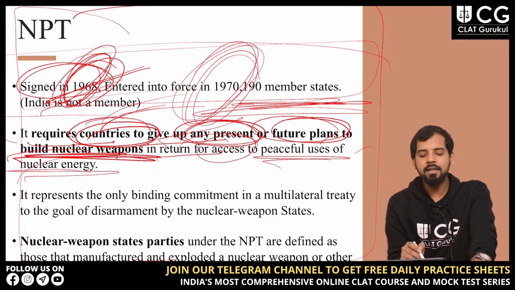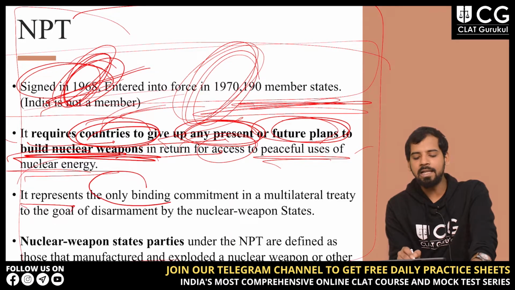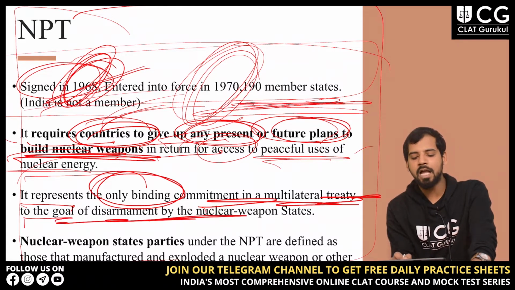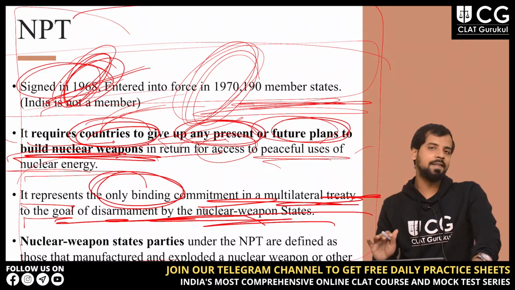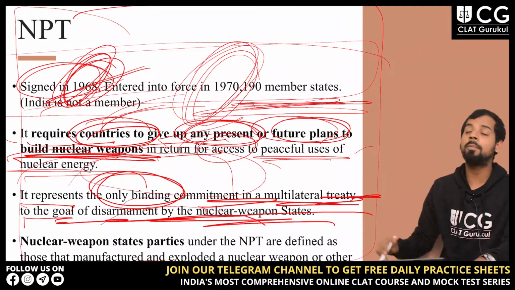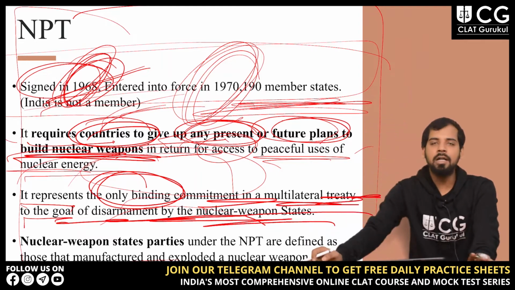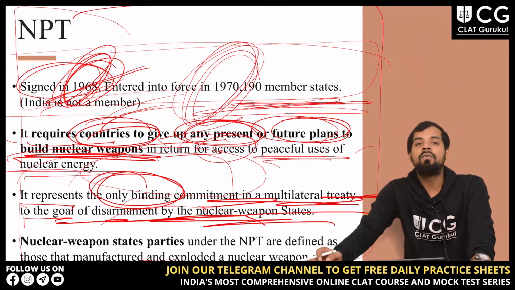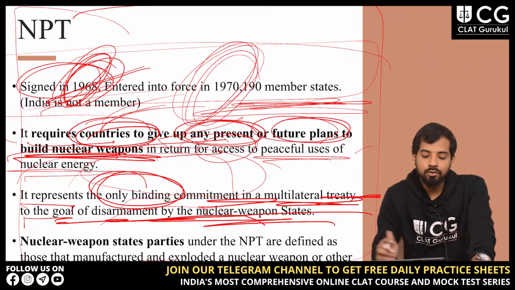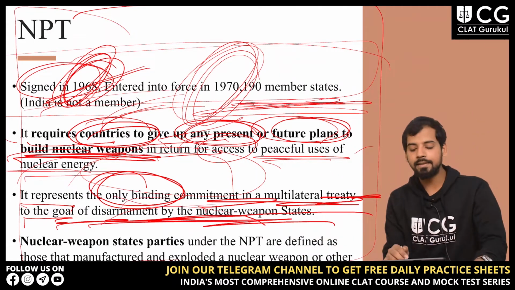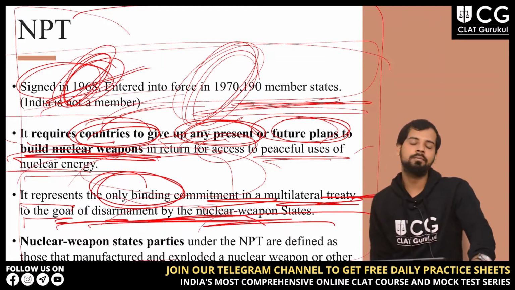That's it. Then it represents the only binding commitment in a multilateral treaty to the goal of disarmament by the nuclear weapon states. This is important because it is the only binding commitment in a multilateral treaty. What is the goal? The goal is disarmament by nuclear weapon states. So this point is very important.